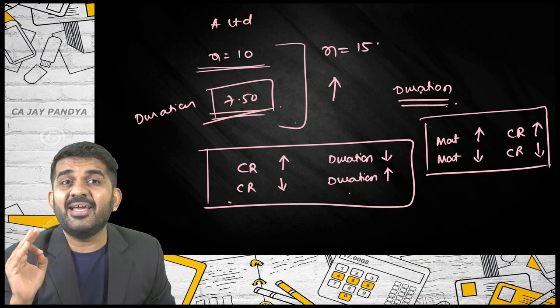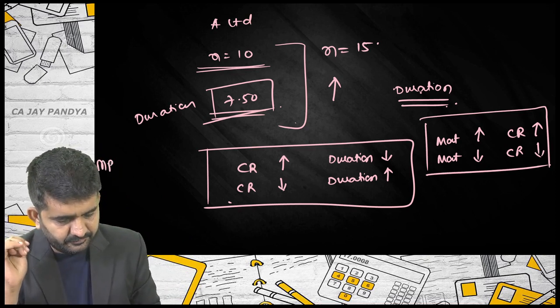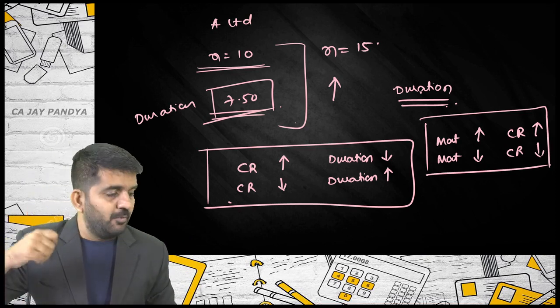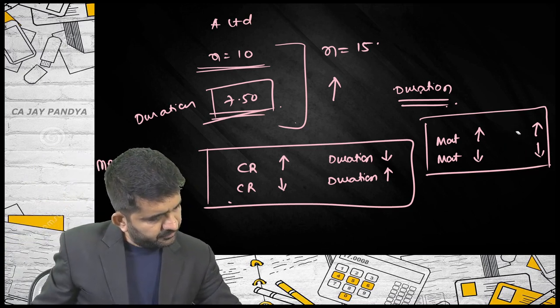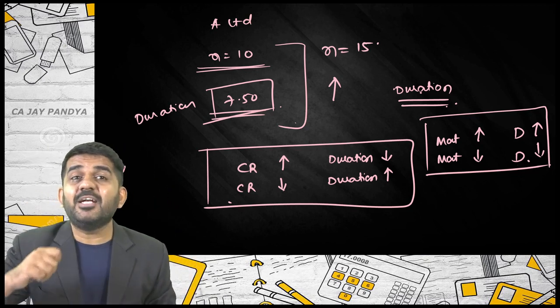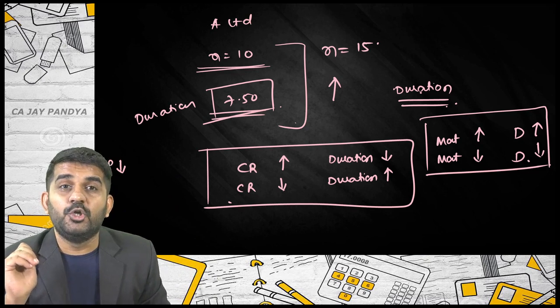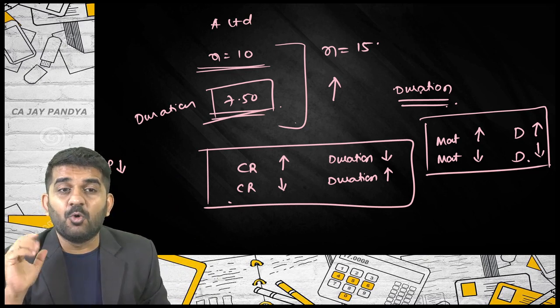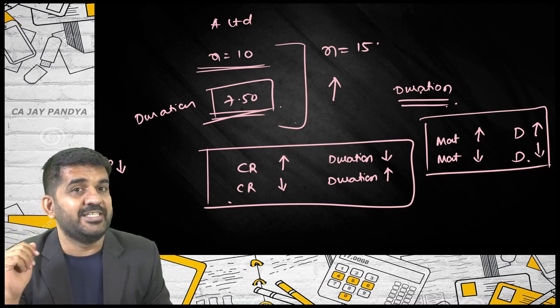Let me go to a difficult one. If market price decreases, what will happen to duration? If you go mathematically, it will be difficult. If you go logically, it will be easy.